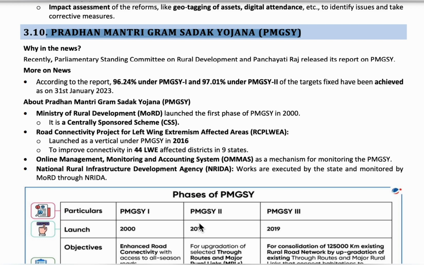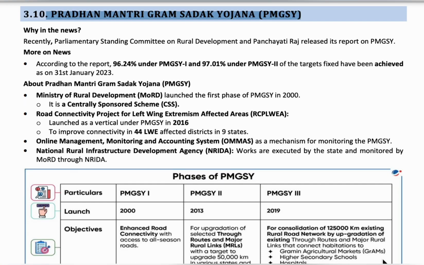The next was launched in 2013, and the third one in 2019. Its main aim is to improve road connectivity. It was extended two times, in 2013 to upgrade roads connecting rural routes, and to connect roads from rural areas to important places like hospitals, schools, markets, etc.